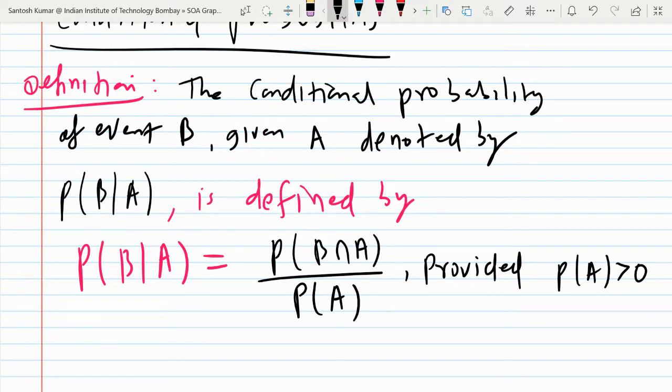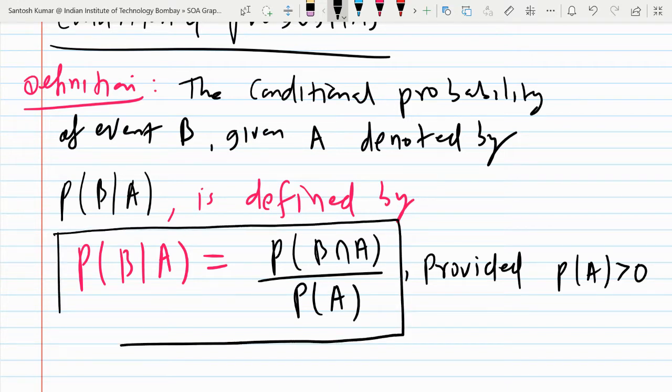When probability of A is equal to 0, then it is not defined. So this is the definition for conditional probability of event B given event A. So this was definition 1.